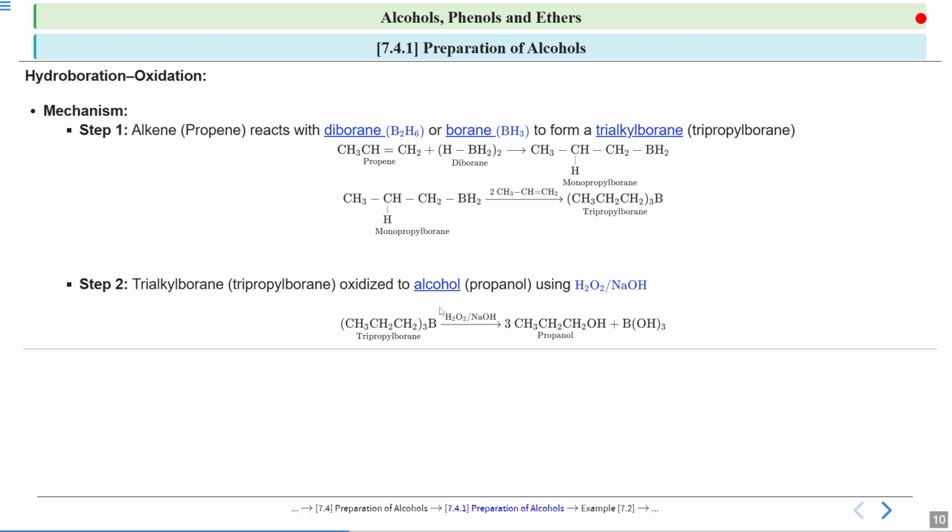And since it is an anti-Markovnikov product, you will see that the hydrogen will get attached to the carbon where there are more number of hydrogens. Okay. So this is your product, that is propanol.